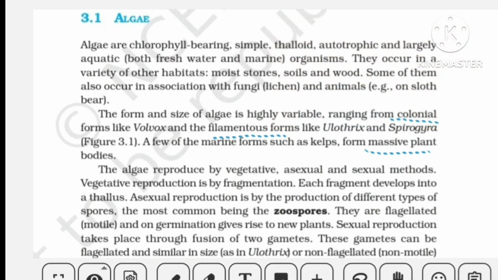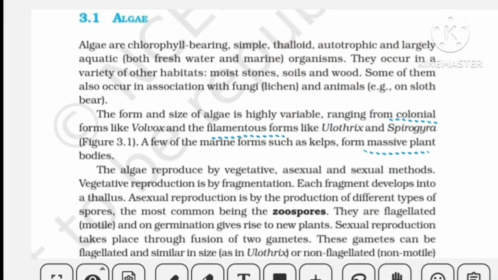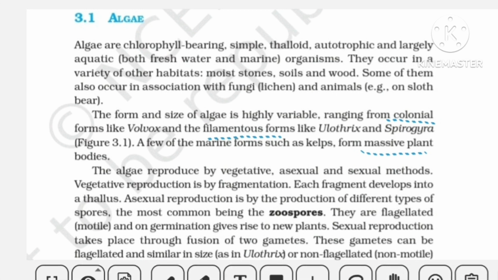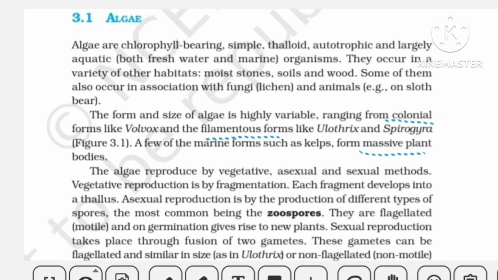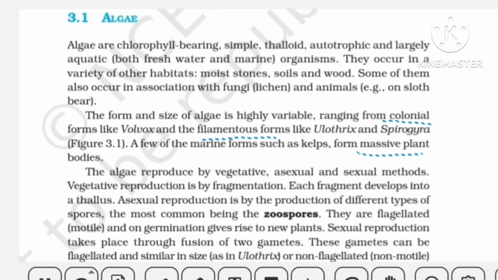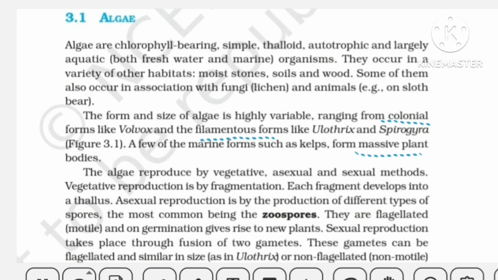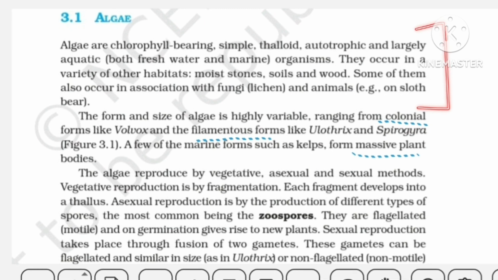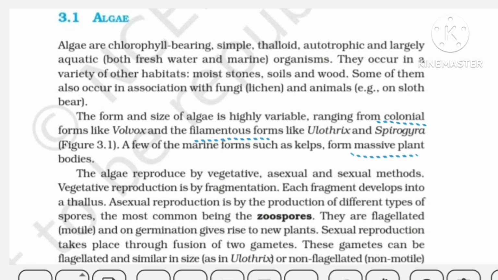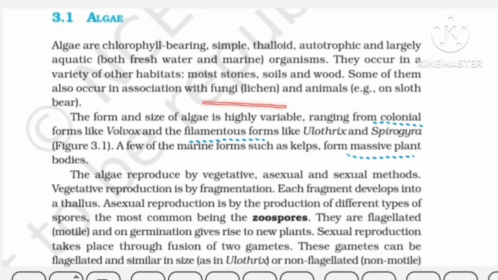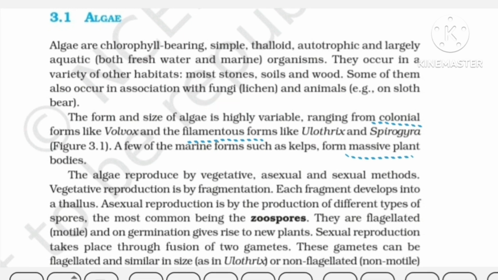So yes, let's start with algae first. The first paragraph is a description paragraph, the introductory paragraph. Algae are chlorophyll-bearing simple thalloid plants, which we have also covered in our last video, that only category which falls under thallophytes is algae. The important thing to be done from this paragraph is the associations, like algae forms association with fungi, which is known as lichen, and the association is also seen with animals, for example with sloth bear.